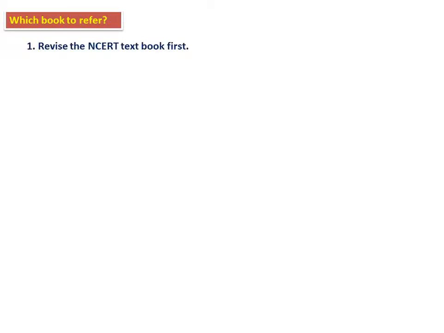Then the next one is, which book to see. Normally students ask, sir, which book we have to refer, which is very, very important. One normal mistake students make is they acquire a lot of books, so many books, but they don't have time to prepare from them, and then there is confusion, then tension also, because so many books are there, I have not prepared anything. So please don't make this mistake. This should be your priority.